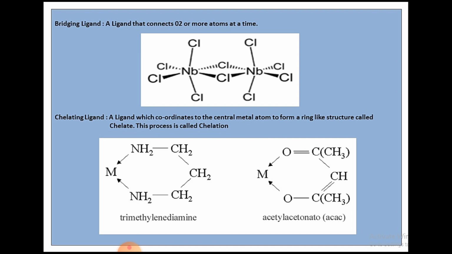You can see trimethylene diamine. Here 2 NH2 groups and 3 CH2 groups are present. The 2 NH2 groups attach to the metal atom to form a ring-like structure. Here also acetylacetonato: you can observe 2 oxygen atoms at a time attach to the metal atom to form a ring-like structure.